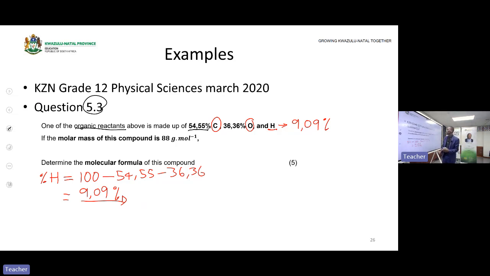Then let me continue the statement. If the molar mass of this compound is 88, they are giving you the molar mass of what? They are giving you the molar mass of the actual compound. That's the compound that you are looking at. The molecular mass is 88 grams per mole. Then the question says, determine the molecular formula. I have the percentage composition of the atoms that are present in that organic compound, and I'm looking for its molecular formula. Then let's move to our next page so that we'll plug this into our table.